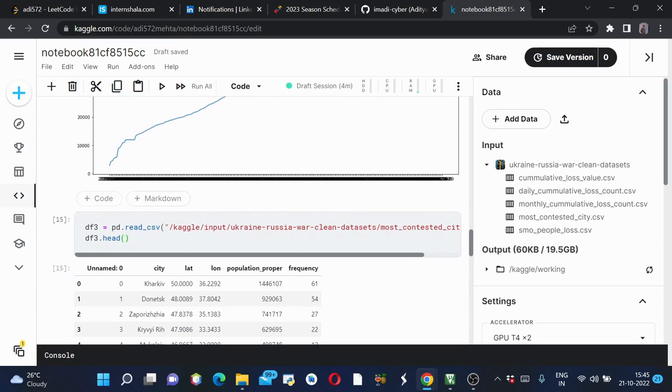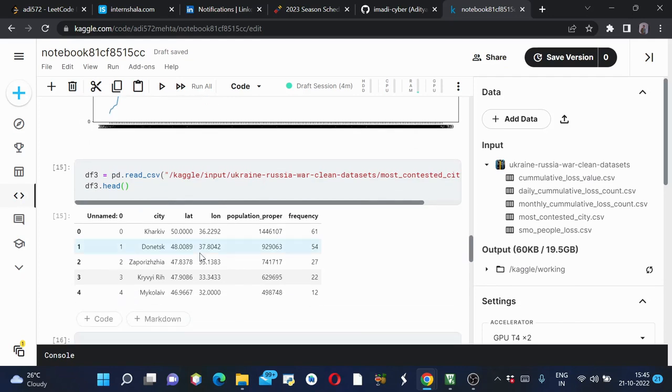Okay, next I have taken the data set CSV file which is the most contested city, and then I'll be using df3.head. So this is how my df3 looks like. These are the cities, these are the latitude and longitude of that particular city, this is the population, and this is the frequency of attacks on that particular city.